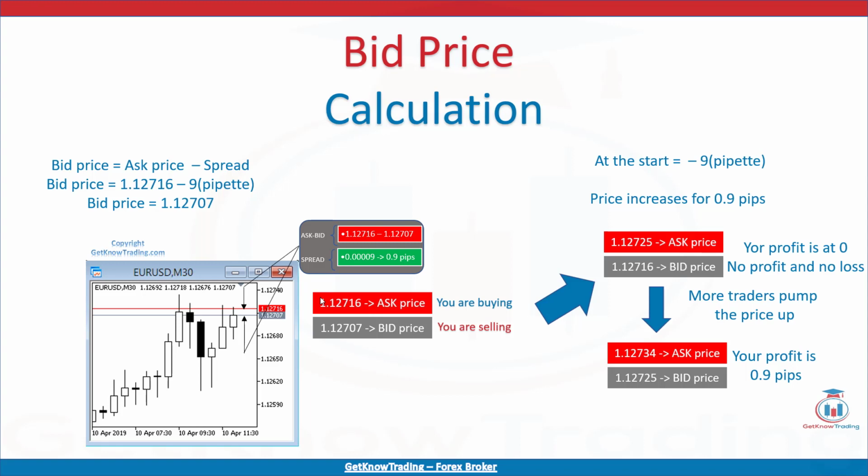Let's say your friend comes to the market and wants to buy the Euro-USD pair. There is someone who is willing to sell Euro-USD pair at 1.12717. So your friend buys the Euro-USD pair and the price of Euro-USD increases. Now you have bid price at 1.12716 and ask price is 1.12725. If you sell now, you will make no money because the bid price is at the price which is equal to you being at zero, no loss.